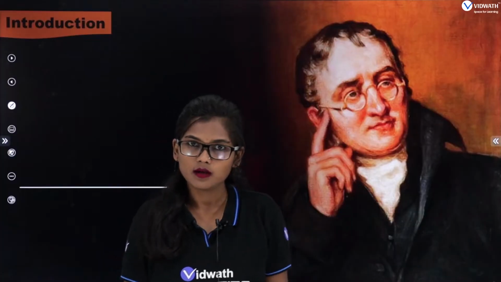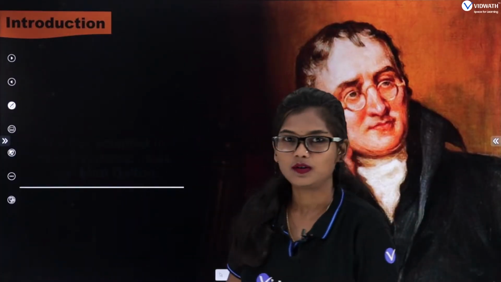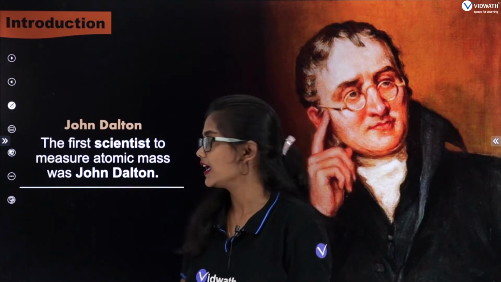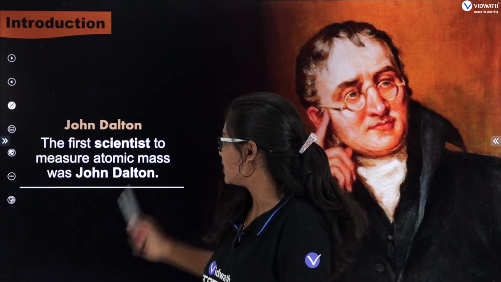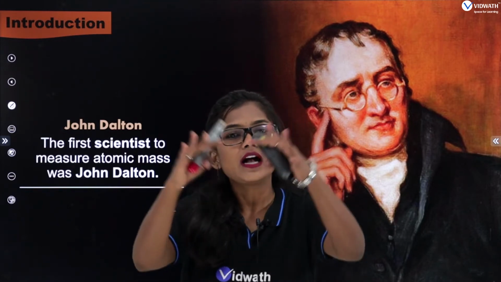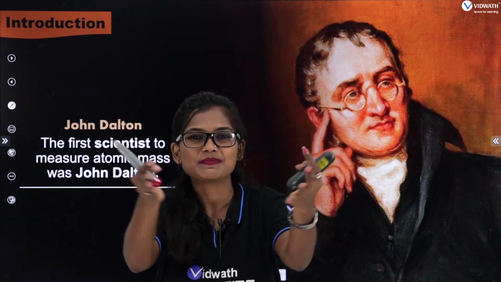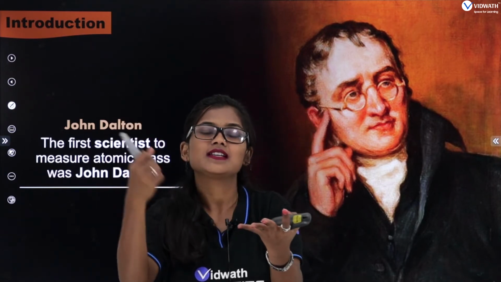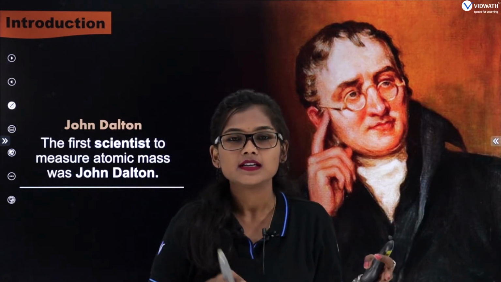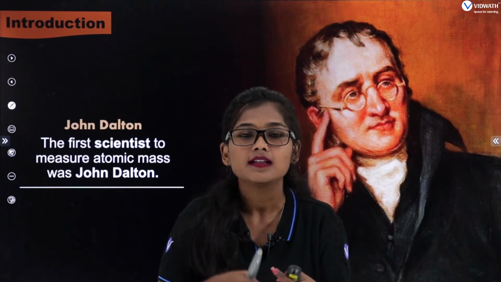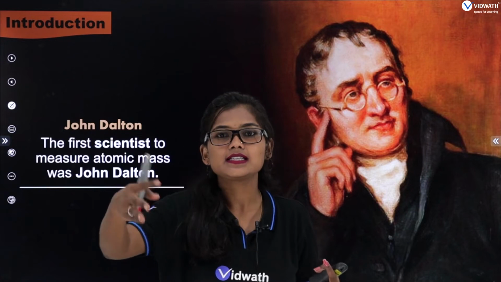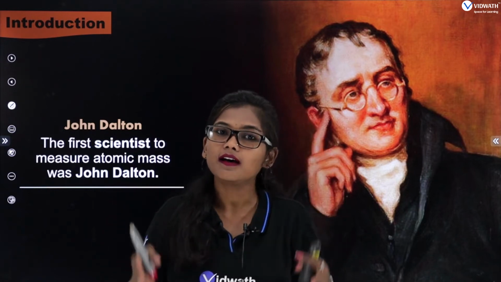Then we have John Dalton, the first scientist to measure atomic mass. Clear? We do know what atomic mass is, no? The atomic mass of an atom is the sum of the protons and neutrons in the nucleus. So based upon this idea, the other scientists tried to classify the elements.